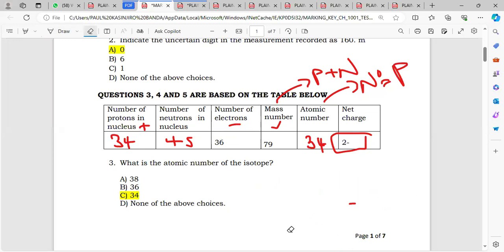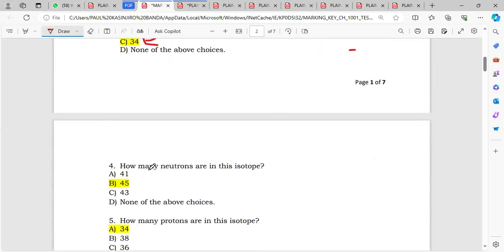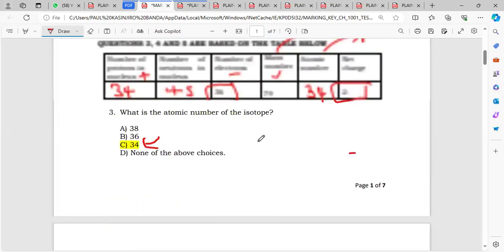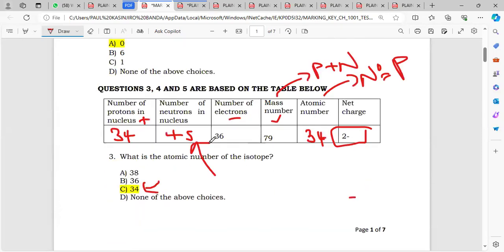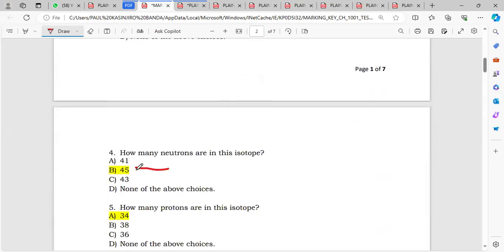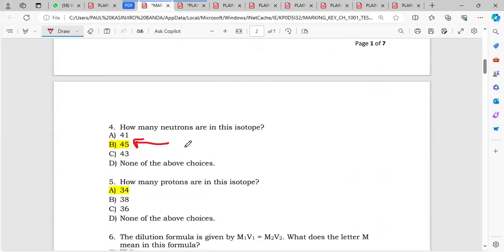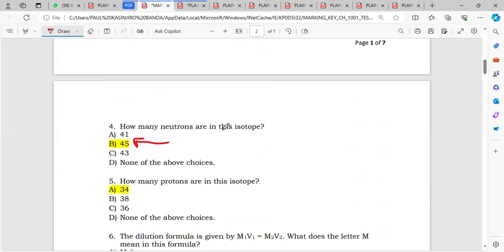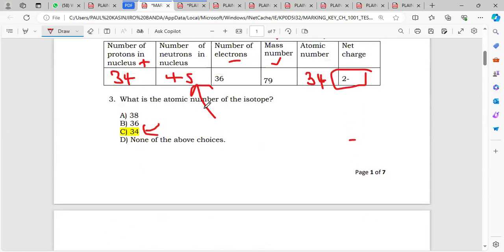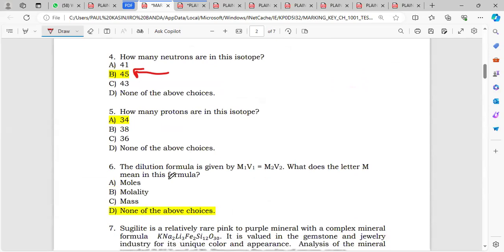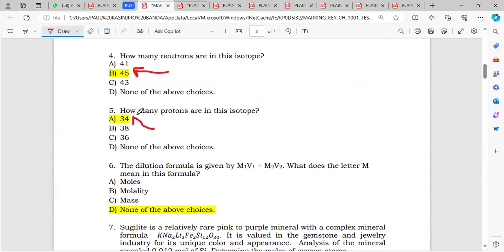So the first question is, what is the atomic number? The atomic number, you found, is 34. No wonder here they put 34, you can see. And then the follow-up question, how many neutrons are in this isotope? We found it was 45, so no wonder they put that 45. And then the other one is how many protons? Protons is the same as the atomic number, so 34. It means even the protons you have 34. No wonder the answer here is A.